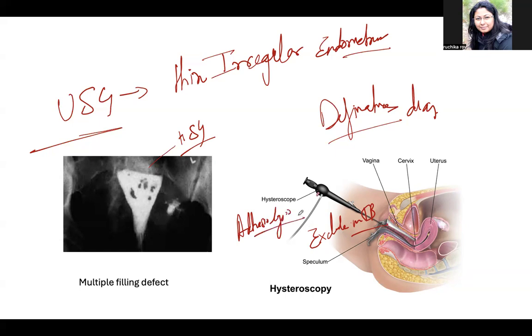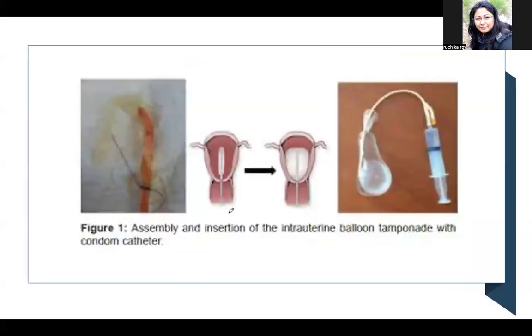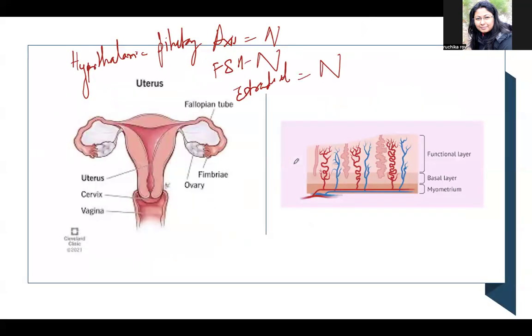But sometimes, even after the adhesiolysis, scar tissue can develop. So to minimize the development of these scar tissues, an intrauterine balloon catheter is used. It is placed in between the endometrial lining just to prevent the adhesions, and some medications are also given. So this is the whole treatment procedure of Asherman syndrome.